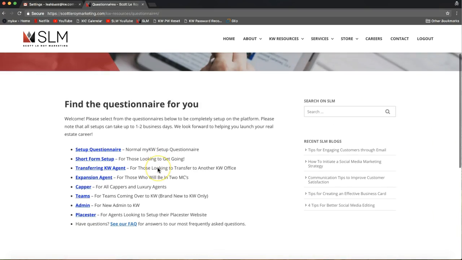And that will take you over to all the questionnaires that we have. So we try to create a questionnaire per every situation that an agent might be in. So let me quickly go over each one so you can get an idea of which questionnaire each agent would need in your office. So the top setup questionnaire there, that is the most popularly used questionnaire. That is the one that really probably 8-9 times out of 10 the agent would fill out.